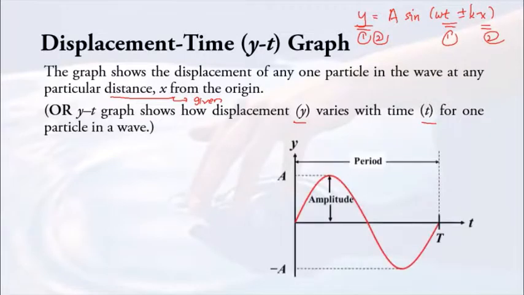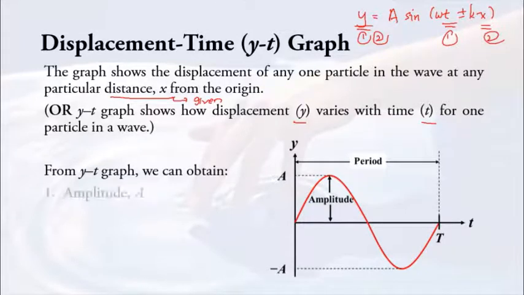So if you sketch a y against t graph, this is what you're going to get. This is just a general shape, of course. You can have a cos function as well, but this one I'm just going to show you based on the sine function. From the y-t graph, the information that we can get is the amplitude and also the period. X is given, remember, in the y-t graph, and after you sketch the graph, the information that you can get from the graph, or the information needed to plot the graph, is the amplitude and period.